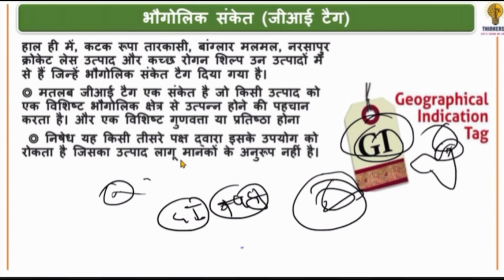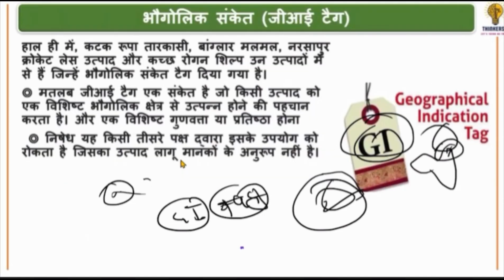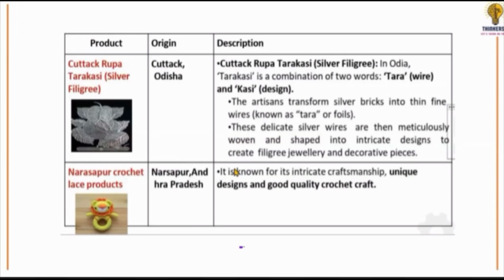Okay, so what will happen with this? Its trade will increase, its quality will improve. Exports will also increase, so it can be beneficial. Let's see the products found after that GI tag. If you look at more details, Kotak's Rupa Tarakashi has got this GI tag.